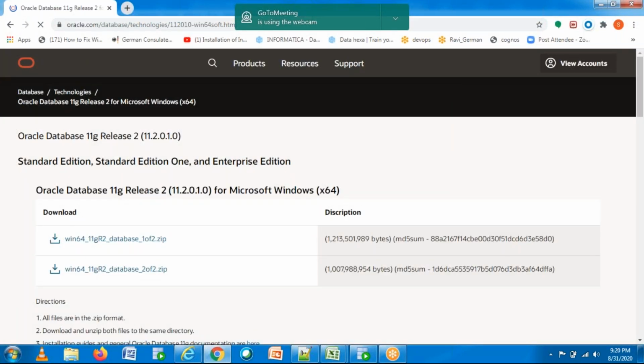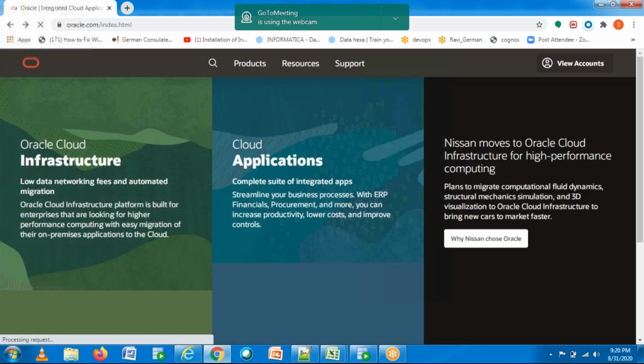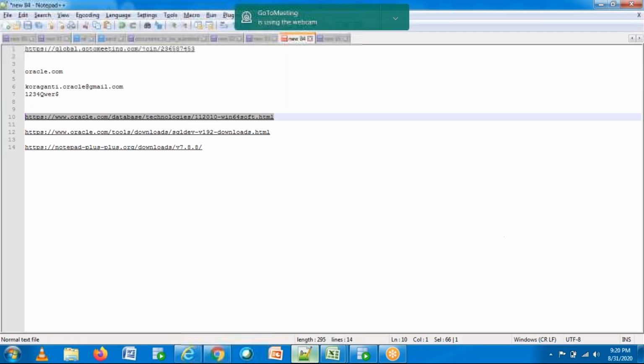If you enter this link, you are able to see two zip files, right? 11G 1 of 2 and 2 of 2. You just click on this and download these two links. Once it is done, please let me know. And the other one is the link which I shared. Yeah, this one. The second link is SQL Developer.